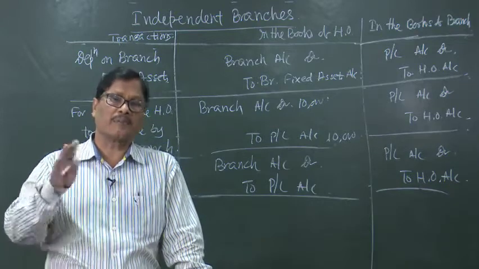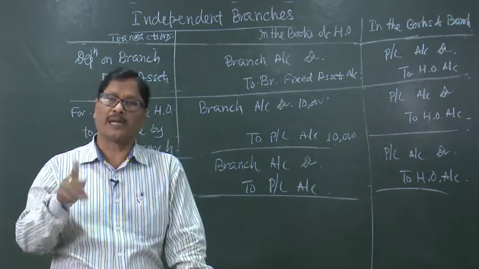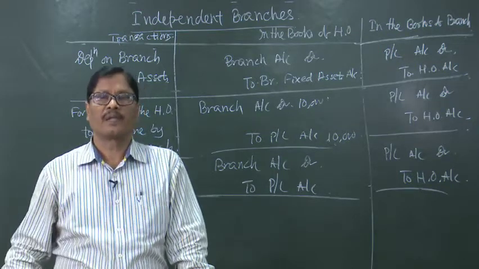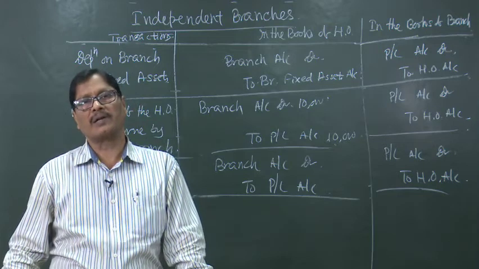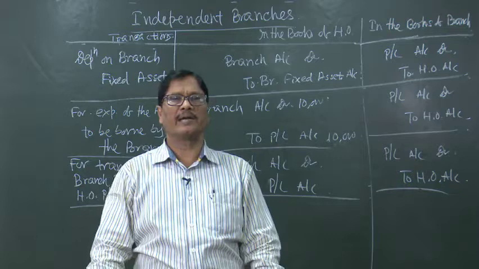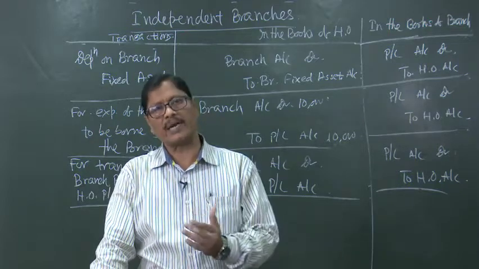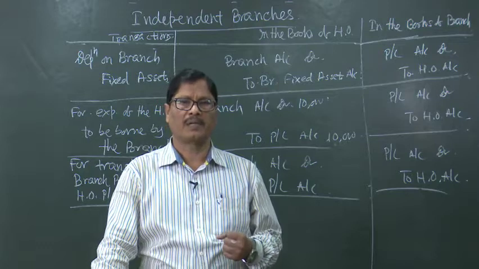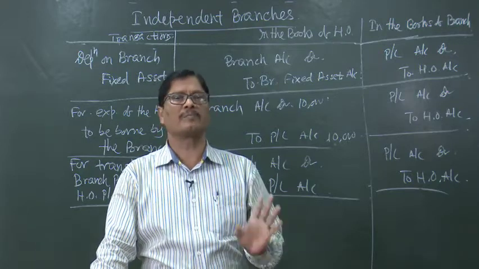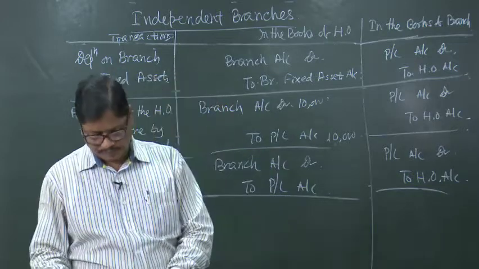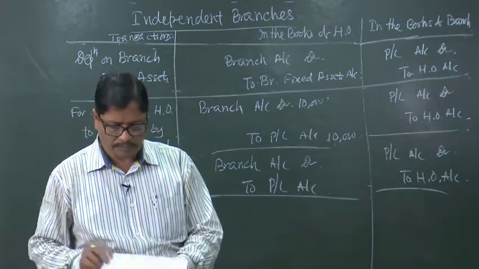If the balance of branch account appeared, then the assets and liabilities of the branch would not appear in the balance sheet. So, it is convenient to write all the assets and liabilities of the branch along with those of the head office, and no mention of the branch account will be there in this case.